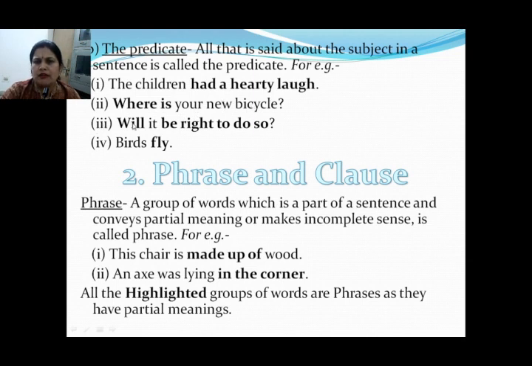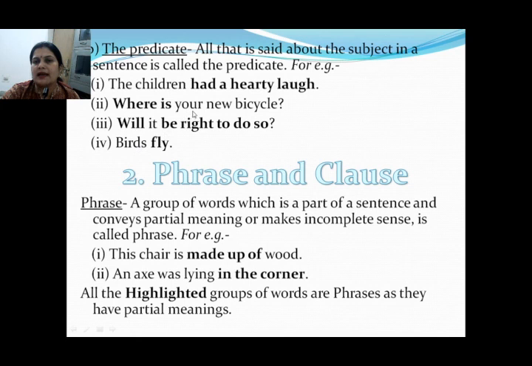Here third, will it be right to do so? Here the predicate is will be right to do so. It is the subject. And birds fly. Fly is the predicate. So don't worry, the predicate can be a single word also. So fly is the predicate and birds is the subject.